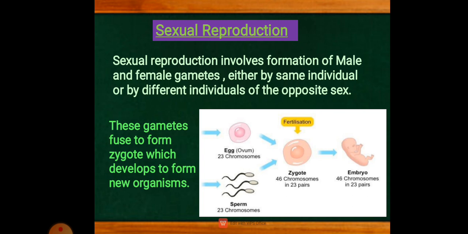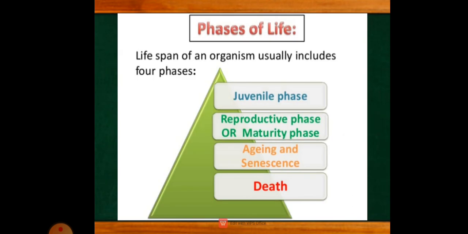Okay, now let us go to the important concept of this chapter, phases of life. Now, when can an organism sexually reproduce? The question is here, when? Now, when can an organism sexually reproduce?